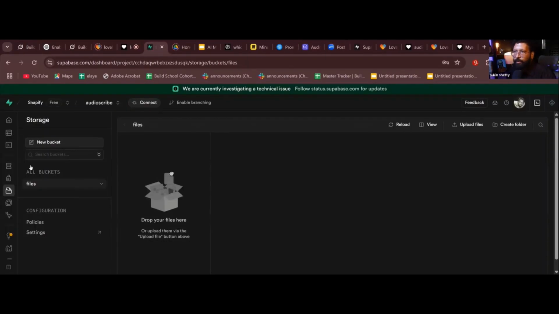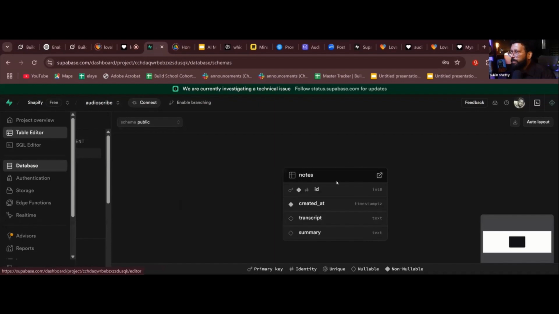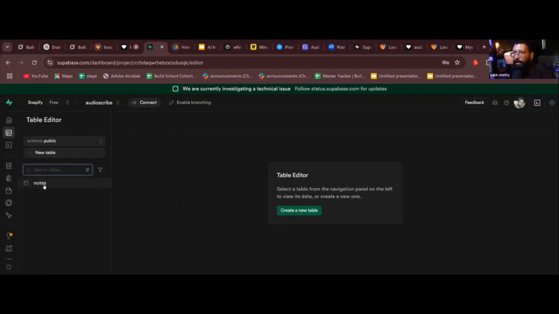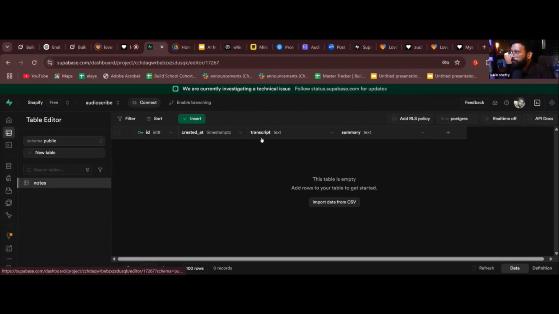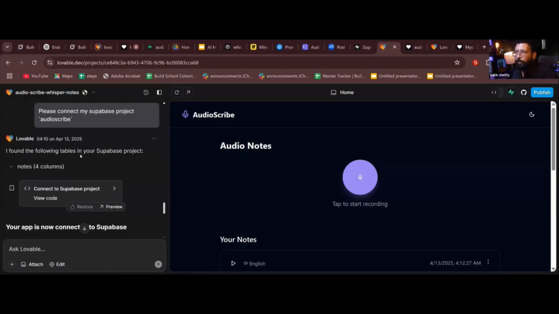I went to table editor and created a new table and named it notes. And this is where it created everything. Okay. Then what did I do? I went to Lovable, clicked on manage Supabase, and I connected the Supabase to Lovable. So Lovable confirmed that I found the following tables in Supabase project. Is it clear till now? Yes? Okay, great. Crystal clear. Great. Thank you, guys. Thank you so much.